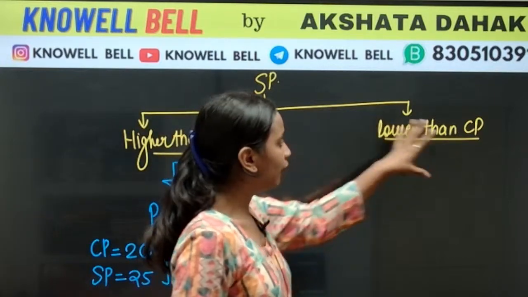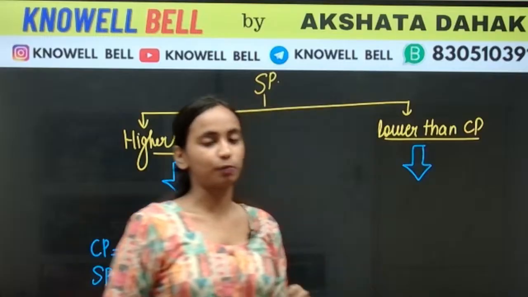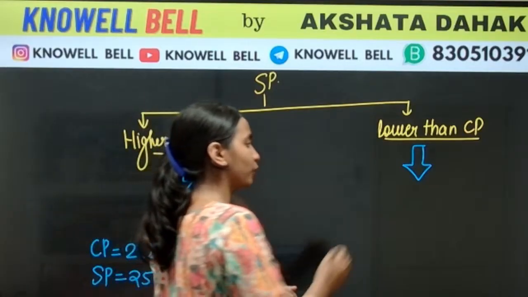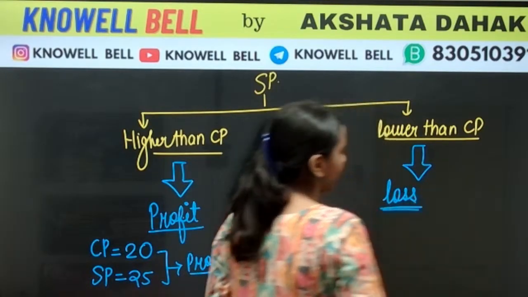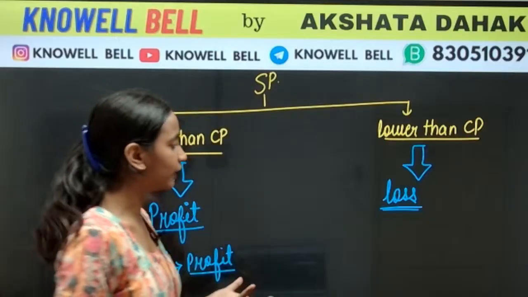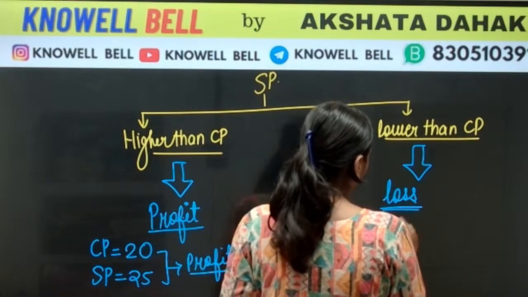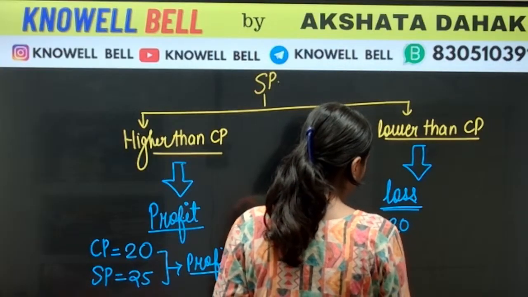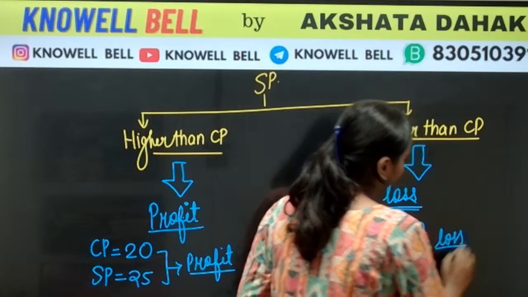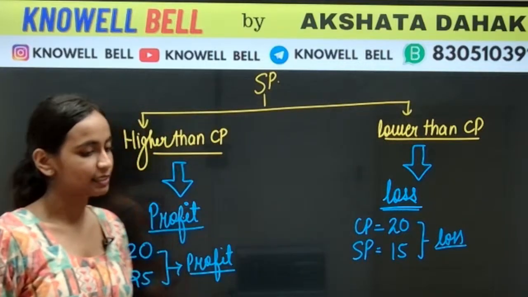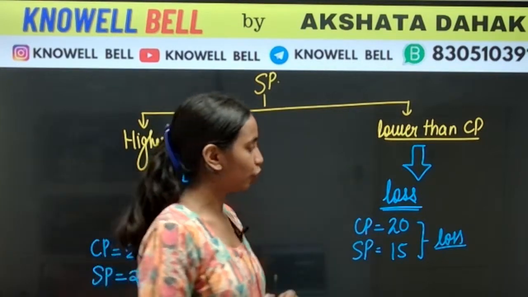On the other hand, whenever the selling price is lower than cost price, such a condition we are going to call it loss. इस condition को हम क्या कहेंगे? We are calling it loss. Example can be like I purchased apple for 20 and I am selling it for 15. So I am selling it at a lesser price. So this is going to be the condition of loss.